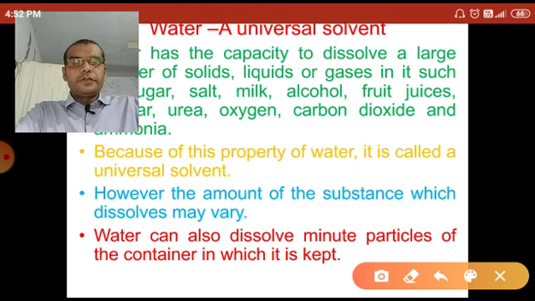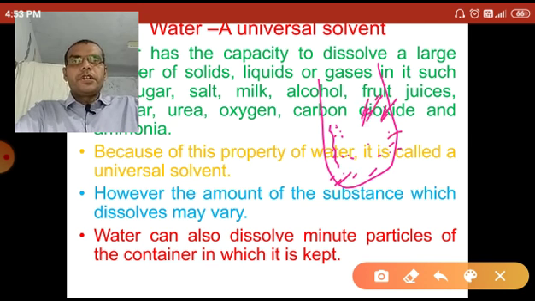Now water can also dissolve minute particles of the container in which it is kept. So some minute particles of the container can also dissolve in the water.